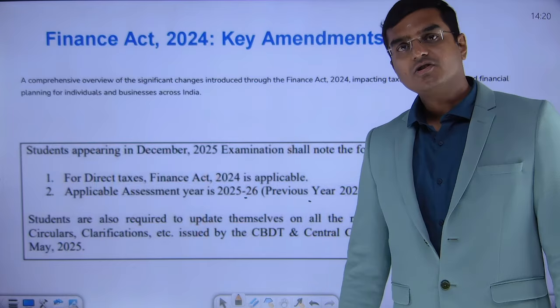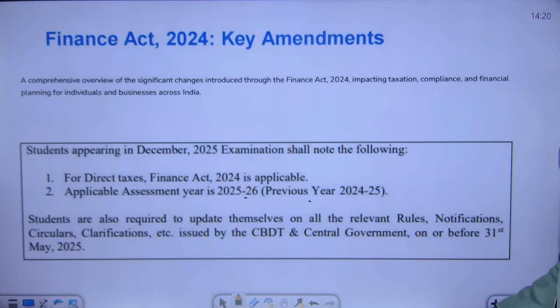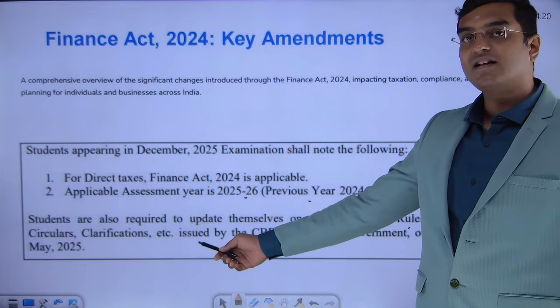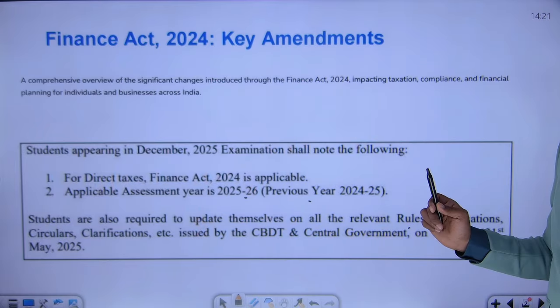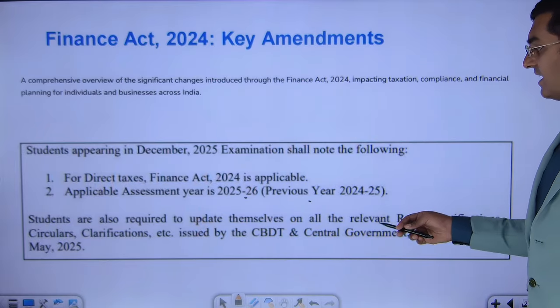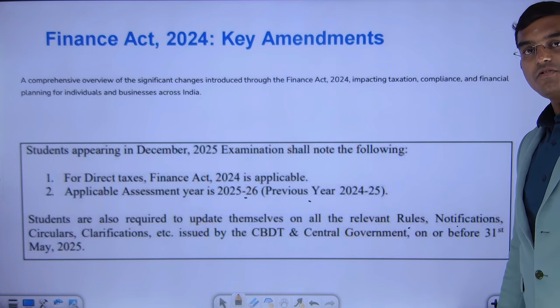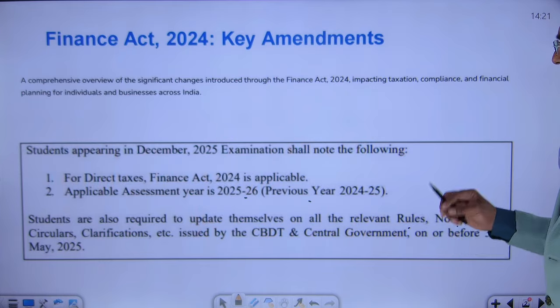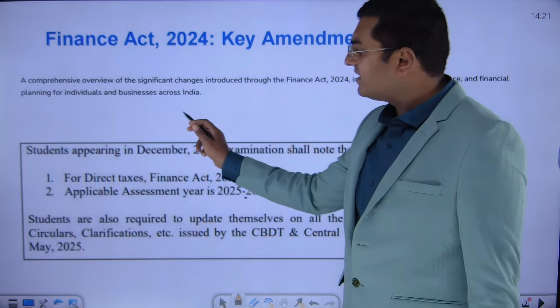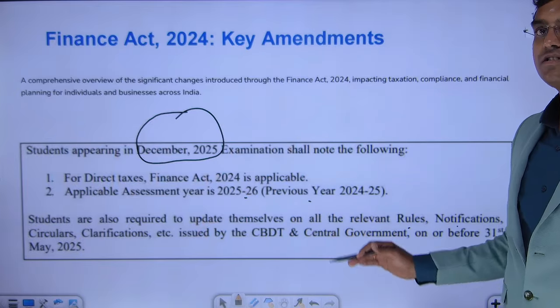Okay, friends. And also at the same time, your examination, they have given us a disclaimer saying that all the rules, all the notifications, all the circulars, clarifications, etc., if at all anything has been issued by the central government or CBDT, those also will be forming part of your examination. So that is what this says, dear friends. Clearly they have mentioned December 2025 examination. This is what is the scope.